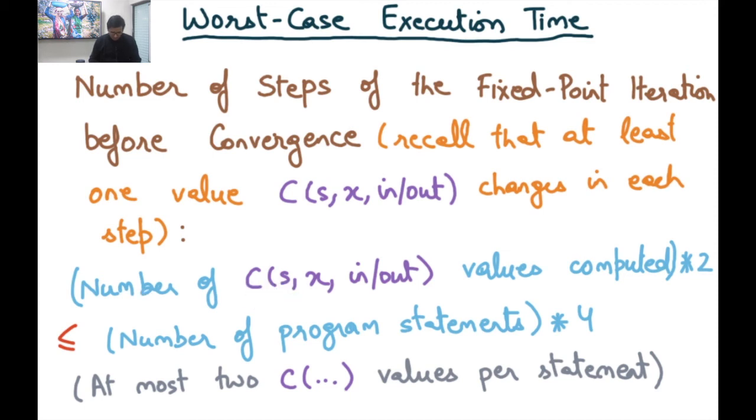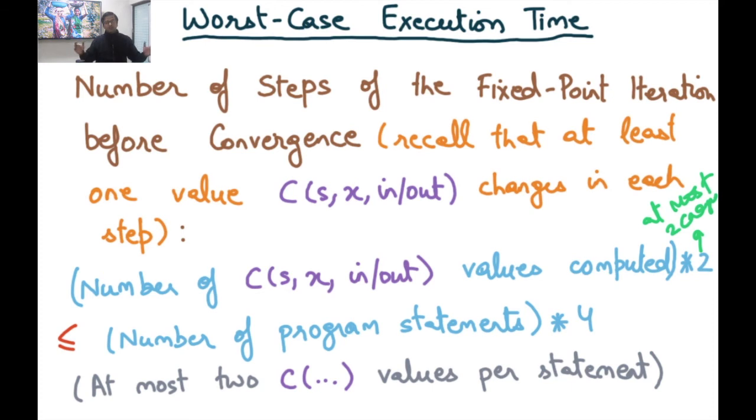Let's call that number of CSX in/out values that need to be computed, times 2. Why is this 2 coming? Because at most 2 changes to each value. And the iteration goes on until there is some value that has changed.